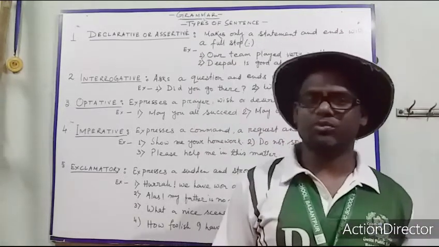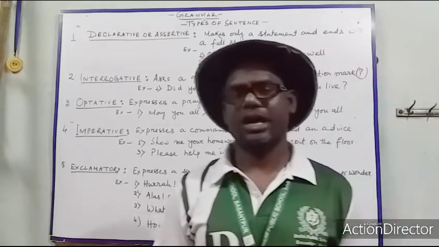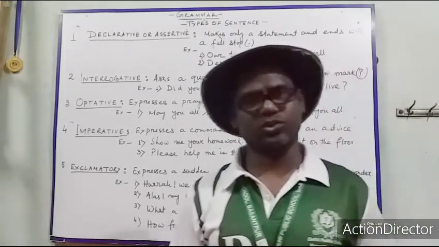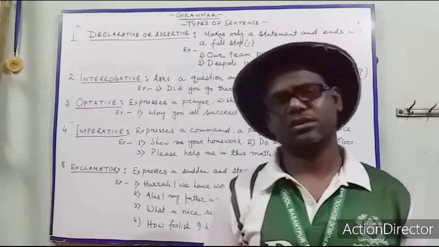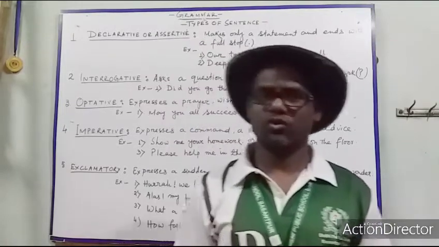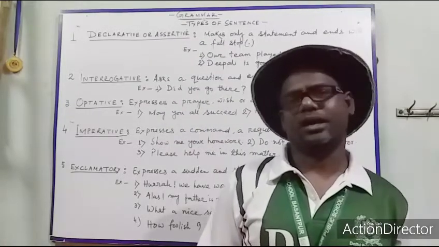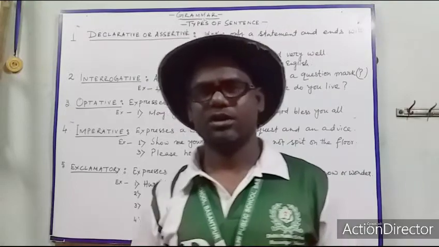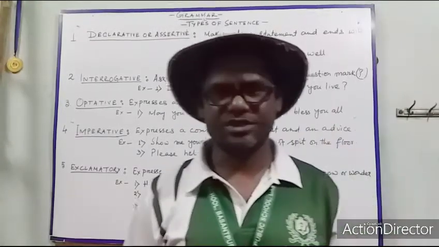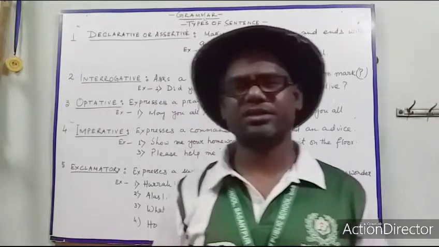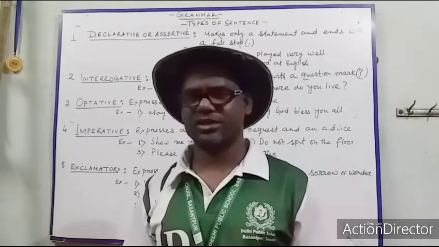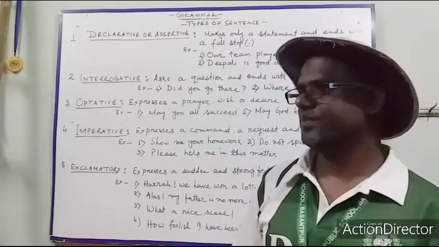A sentence is a group of words having a subject and a predicate of its own. That means in all sentences there must be a subject and a verb, and with the verb, an object and the rest of the sentence may be there.